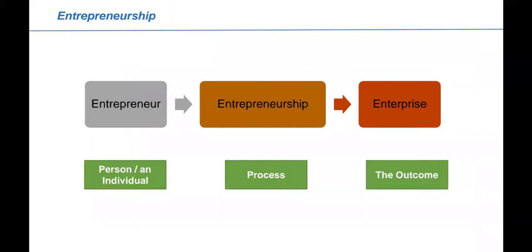Now, if you see about entrepreneurship, there are three phases: entrepreneur, entrepreneurship, and enterprise. An entrepreneur is a person, an individual who has some plan, some business goal, a business plan. Such a person is an entrepreneur. While entrepreneurship is a process, right? How you are going to achieve that particular thing is called entrepreneurship. While an enterprise is the outcome, the final result coming out of entrepreneurship.